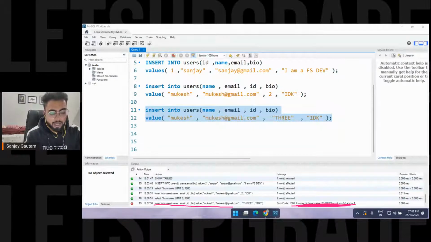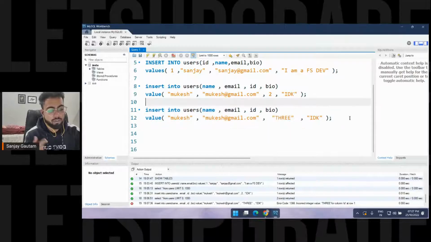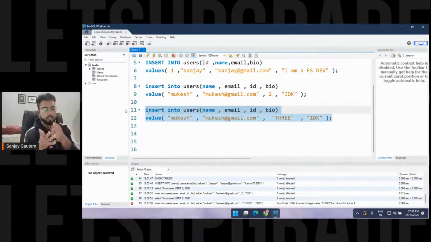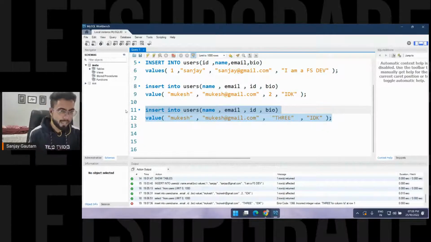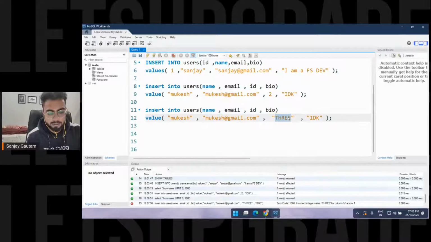So it's just saying that you're trying to add a string in the case of an integer, and that's a very good thing to happen. We basically want to maintain a proper database, with proper types and all. It should be properly managed, isn't it? I just don't want to mix all these values. So this is a very great feature MySQL has, like all the SQL databases have. By mistake you cannot save data with wrong data types.